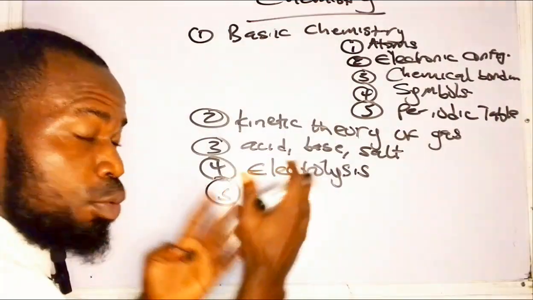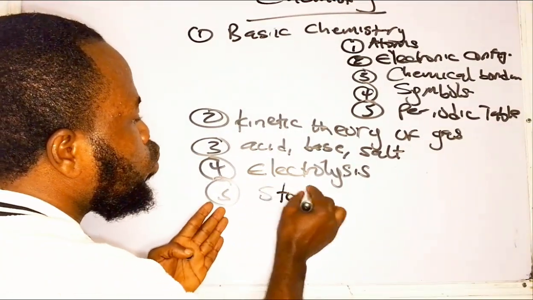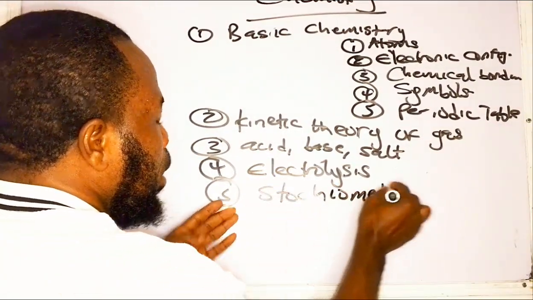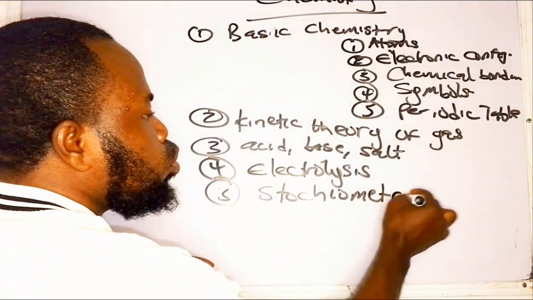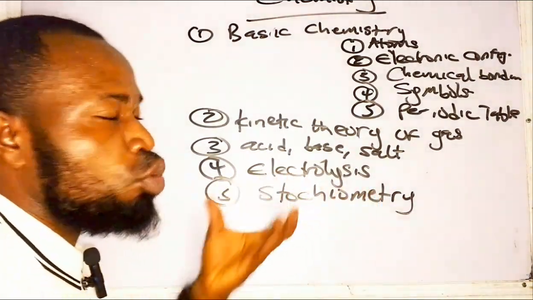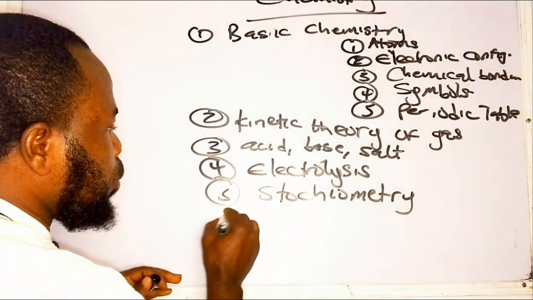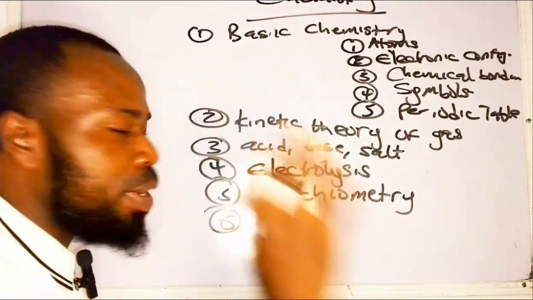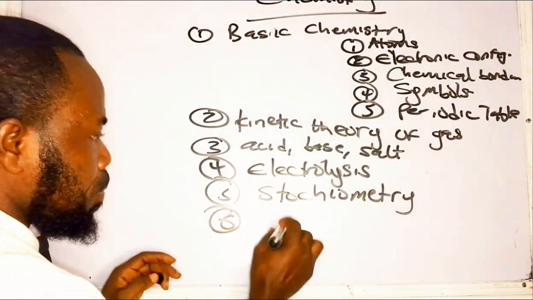Number 5, I don't want the video to be too long. Now you have to pay attention to what? To stoichiometry. So stoichiometry is very, very important. Then number 6 topic that you must pay attention to again is what?